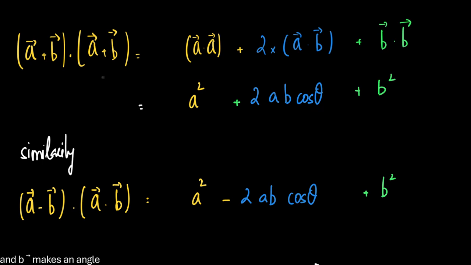As we have written this identity for vector a plus vector b dot vector a plus vector b, a similar one can be written for vector a minus vector b dot vector a minus vector b, which gives us a square minus 2ab cos theta plus b square.